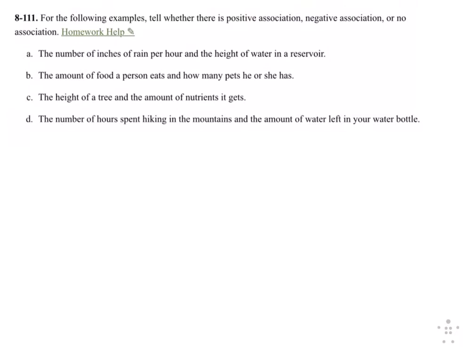Okay, there's little work to show for 111, but let's talk our way through it. They want to know whether it's positive, negative, or no association. So A, number of inches of rain per hour and the height of the water in the reservoir. So as the number of inches of rain per hour increases, the height of the water in the reservoir will increase. So if one increases as the other increases, that's a positive,